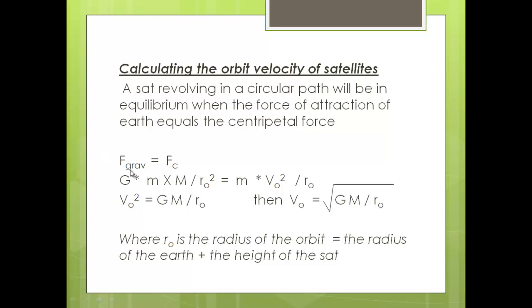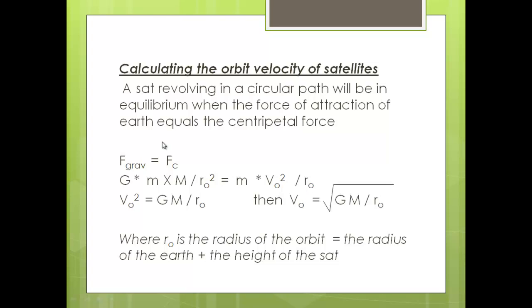So as we see here, the gravitational force acting on the satellite is equal to the centripetal force acting on it. The rule of gravitational force is G times m times M over r orbit squared. G is the gravitational constant, m is the mass of the satellite, capital M is the mass of Earth, and r orbit is the distance between the satellite and the center of the Earth. This equals the mass of the satellite times v squared over r orbit.